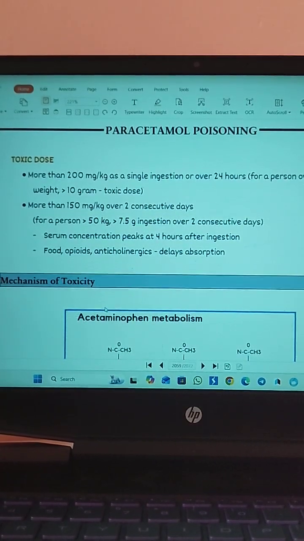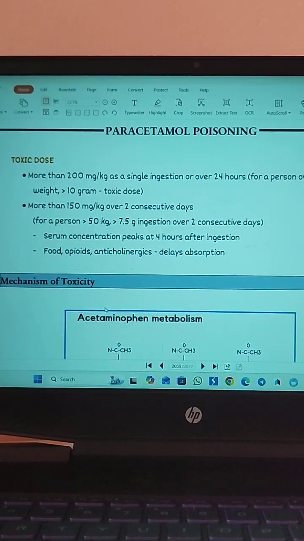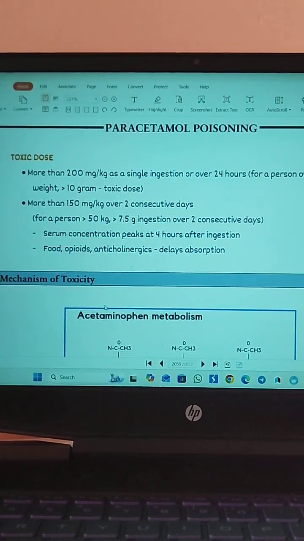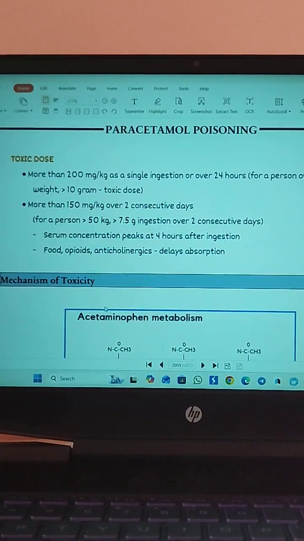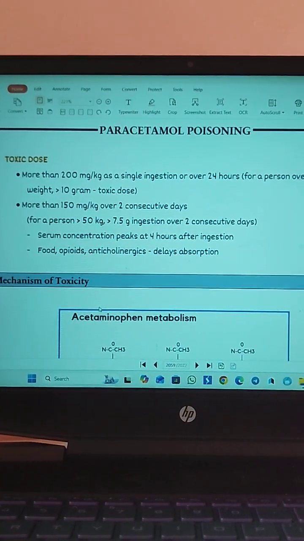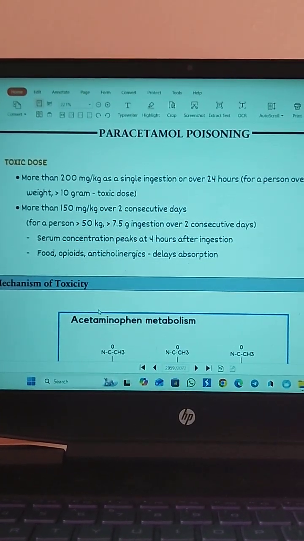And the serum concentration becomes peak after 4 hours of ingestion for paracetamol. And if you take food, opioids or anticholinergics along with it, then this will delay the absorption.